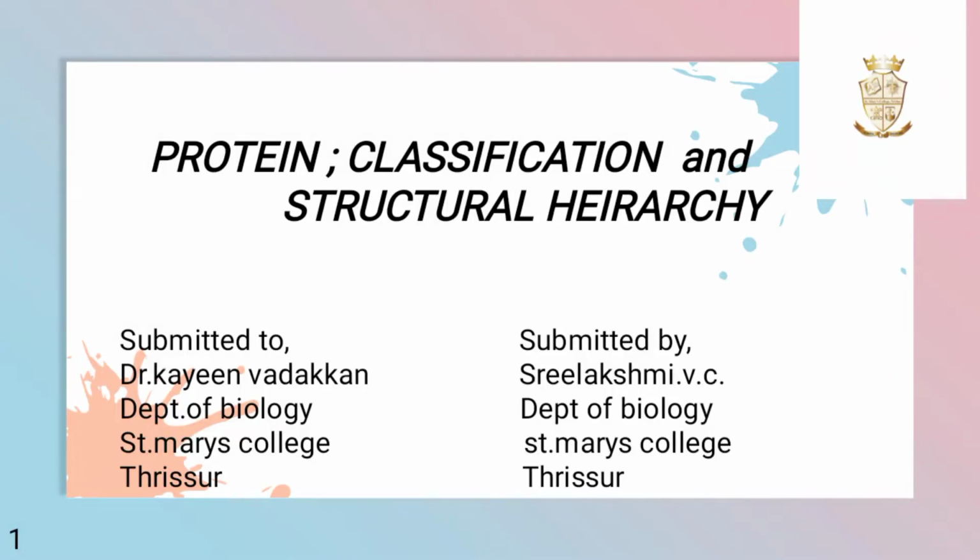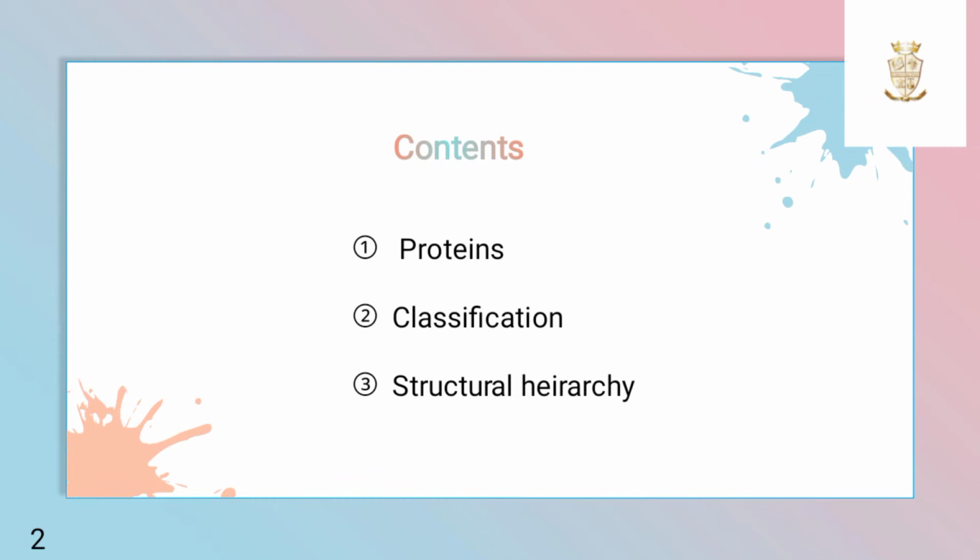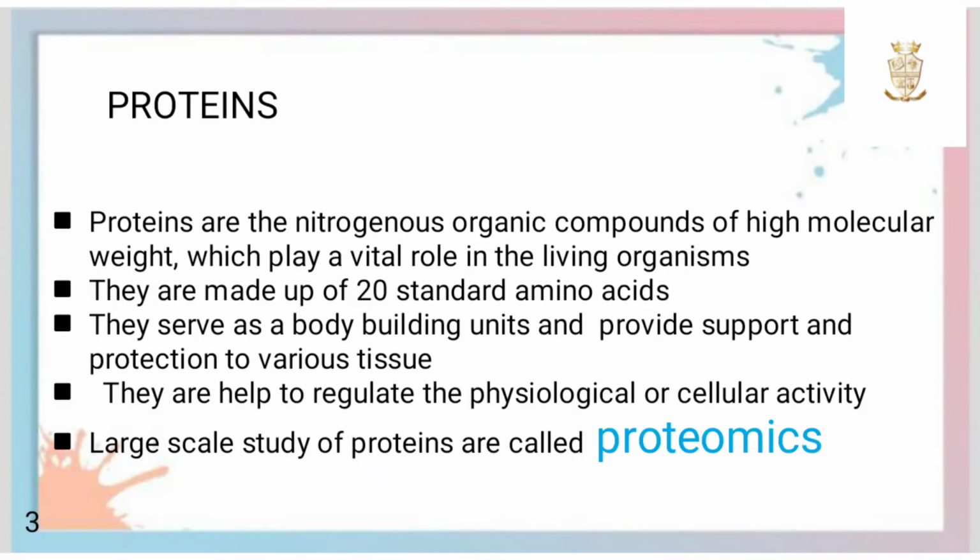Today we are going to discuss the classification and structural hierarchy of proteins. Proteins are nitrogenous organic compounds of high molecular weight which play a vital role in living organisms. These are made up of 20 amino acids.